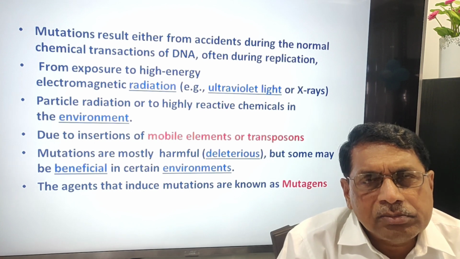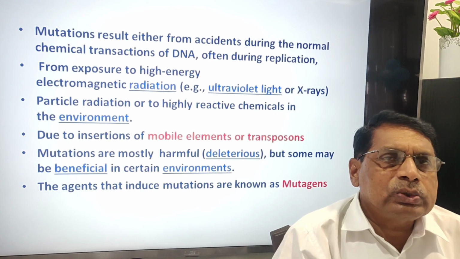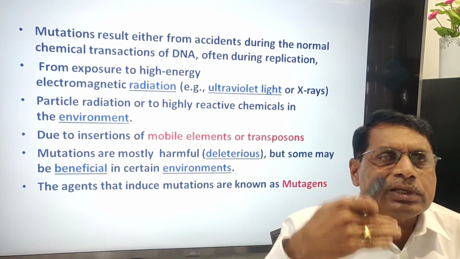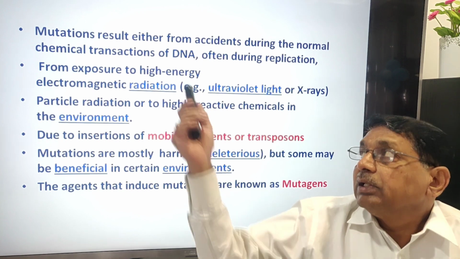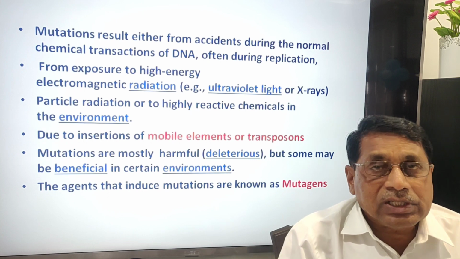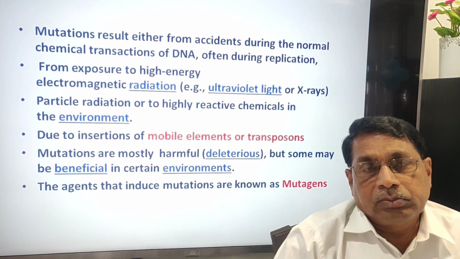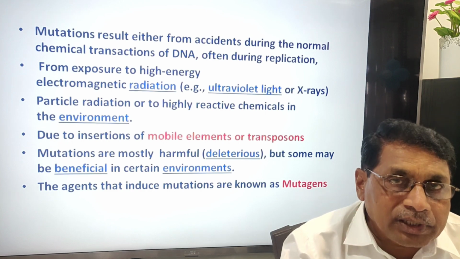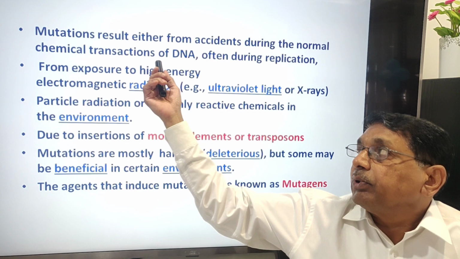But sometimes some mistakes occur during replication. Those mistakes remain permanently and are inherited, so that will result as a mutation. In another case, some mistakes occur, but they are repaired. But those which are not repaired, those which are inherited by the offspring, are called mutations.